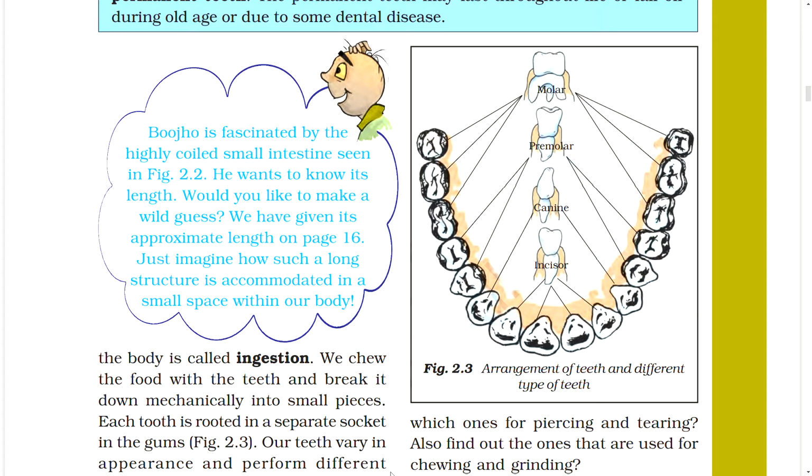Bojo is fascinated by the highly coiled small intestine seen in the figure. He wants to know its length. Would you like to make a wild guess? We have given its approximate length on the page. Just imagine how such a long structure is accommodated in a small space within our body.